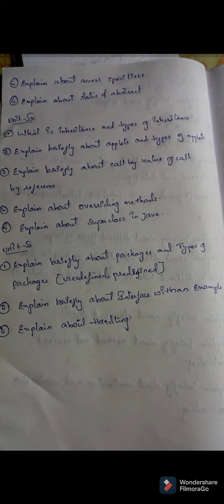And the last unit is unit number 5. Explain briefly about packages and types of packages. User defined packages are there, some predefined packages are there. How a user defined package can be created and imported into a program, and how predefined packages are imported into a program, we have to specify.